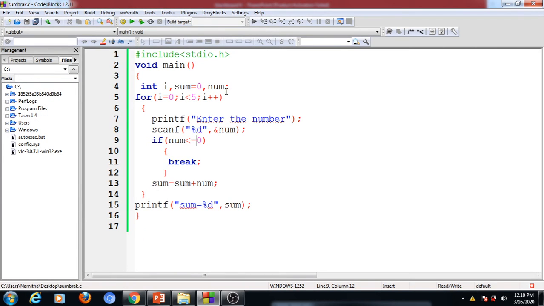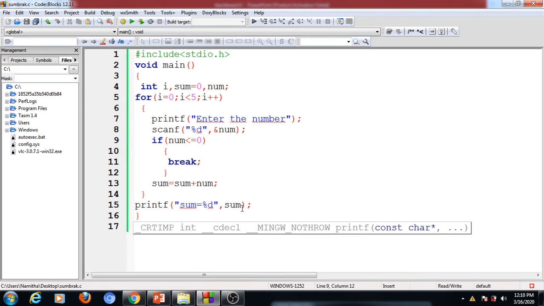Okay, so this is one program. Here we have this for loop, i equal to 0, i less than 5, i plus plus. And this is the command for entering a number from the keyboard. And this is for adding 5 numbers that are entered from the keyboard one after another. If the entered number is less than or equal to 0, then we can stop the summation and directly skip from this loop body and just display the sum accumulated up to that time.